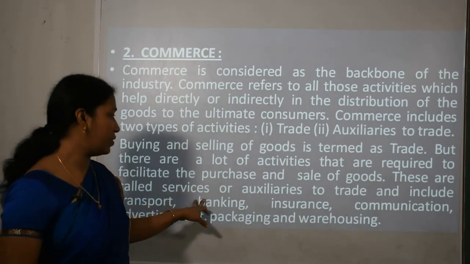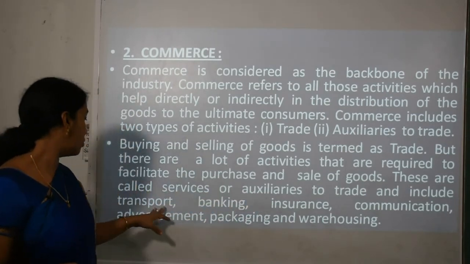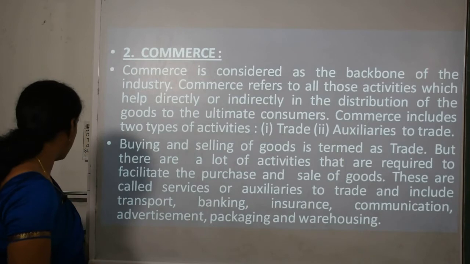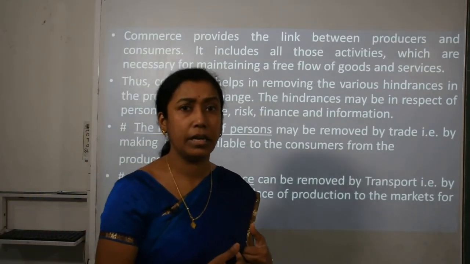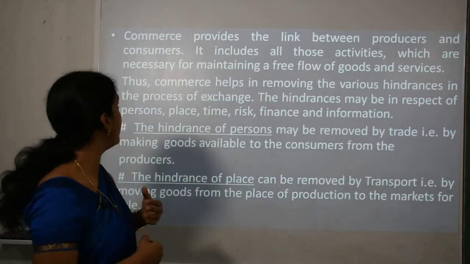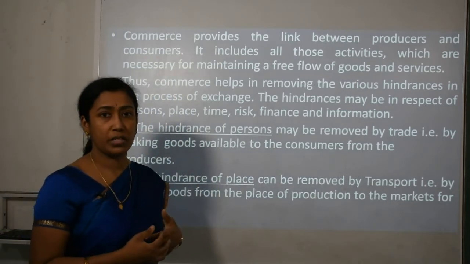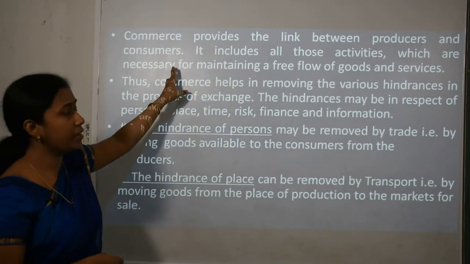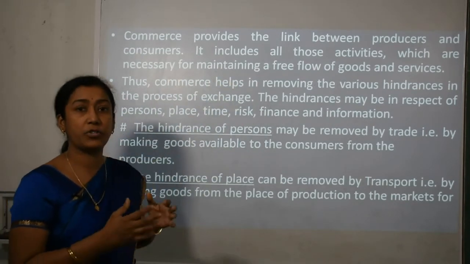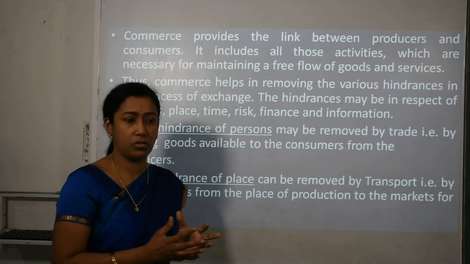These are called services or auxiliaries to trade and include transportation, banking, insurance, advertisement, packaging, etc. But there are certain hindrances, that is difficulties or problems, which commerce is facing. Commerce provides a link between producer and consumer.